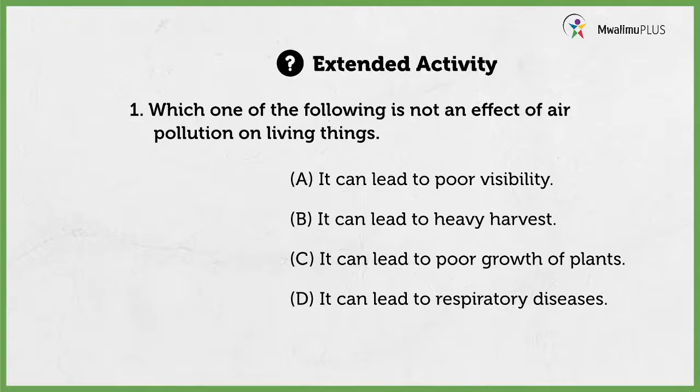Choice A, it can lead to poor visibility. Choice B, it can lead to heavy harvest. Choice C, it can lead to poor growth of plants. Choice D, it can lead to respiratory diseases. So, back there at home, which choice did you write? Good. The correct one is choice B.